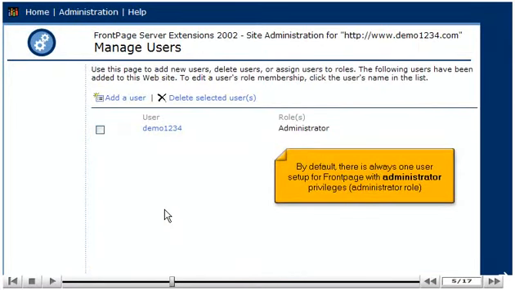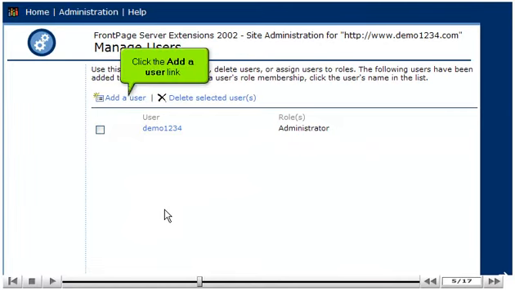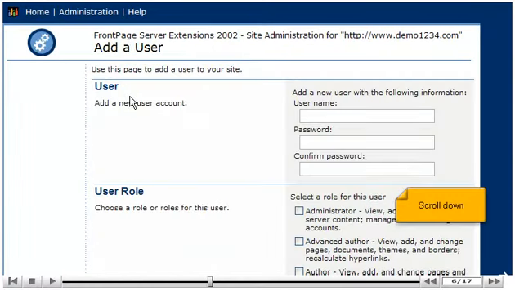By default, there is always one user set up for front page with administrator privileges, administrator role. Let's go ahead and add another user. Click the Add a User link. Scroll down.